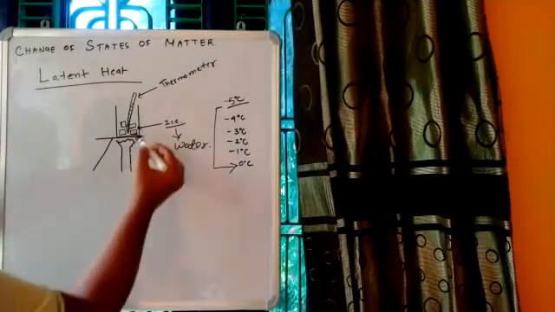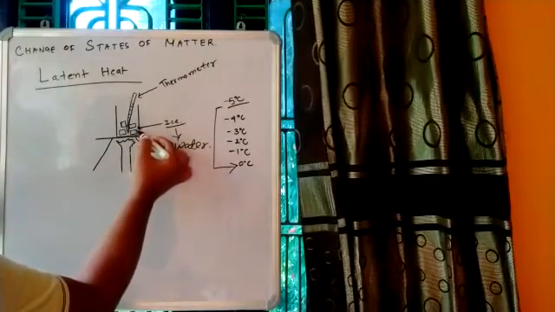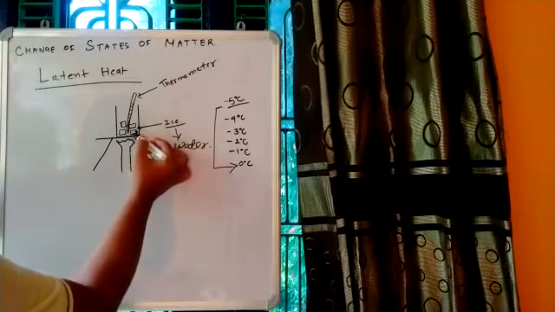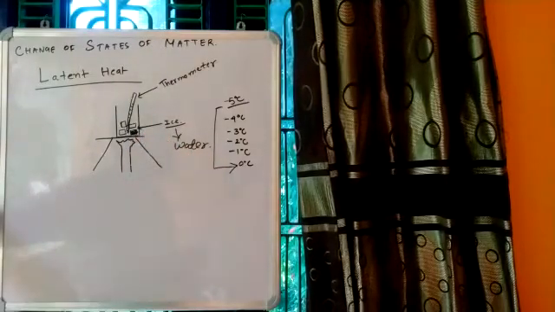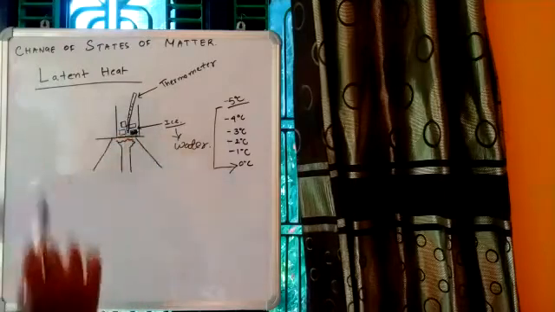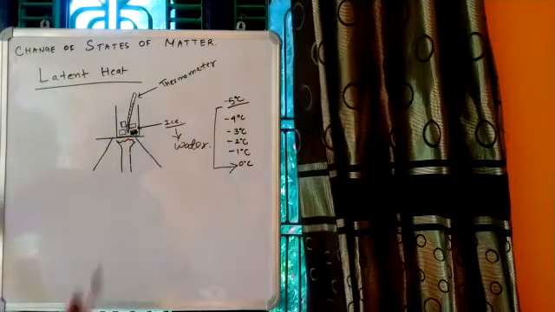So let's assume that this piece of ice which is at the bottom starts to melt first. So one piece of ice is melted. This piece of ice is totally converted into water. Now the remaining ice will start to convert into water.